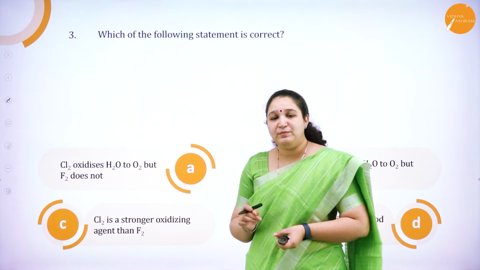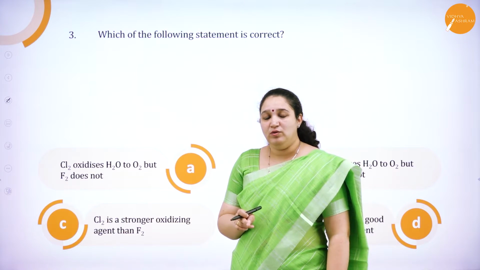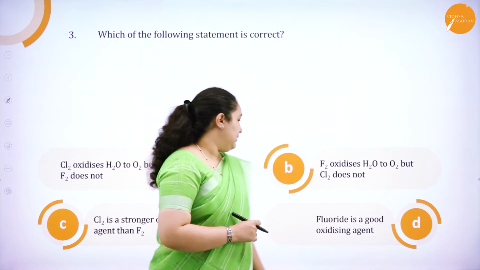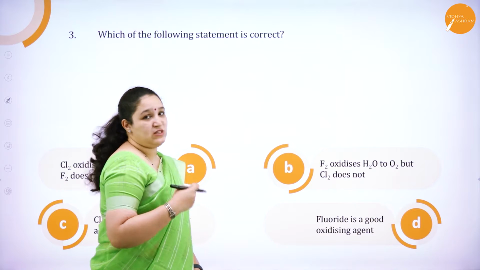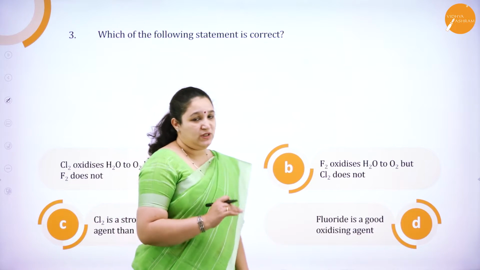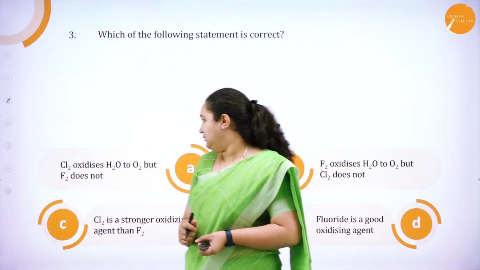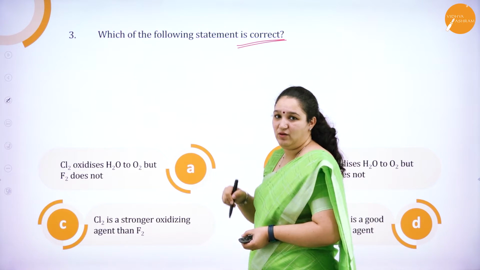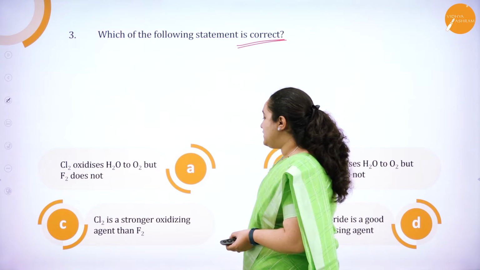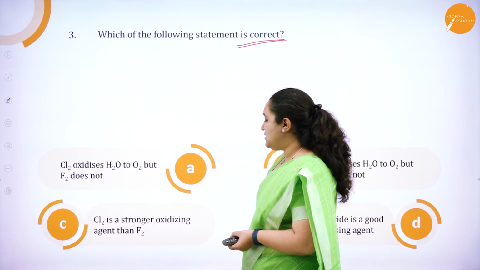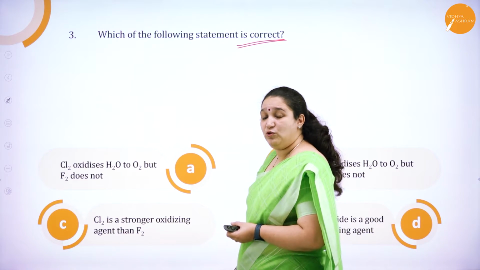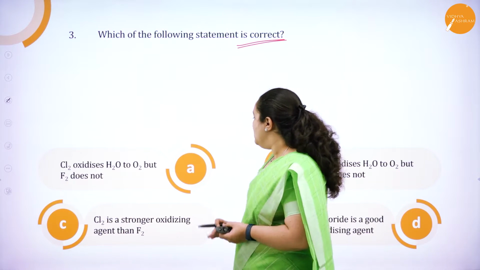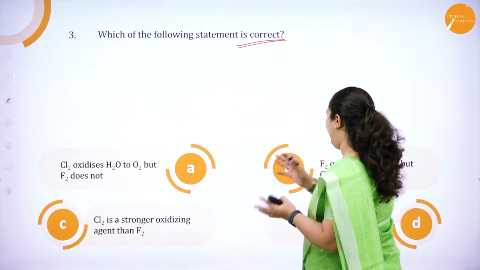Now, from the electrochemical series, we know that fluorine is a very strong oxidizing agent. But here they have given fluoride is a good oxidizing agent. So, of course, option D is not the correct answer. They are asking us to find which statement is correct. Okay, this is wrong. Option C, chlorine is a stronger oxidizing agent than fluorine. No, fluorine is the very strong oxidizing agent. So, even this is wrong. So, the correct answer should be between A and B.